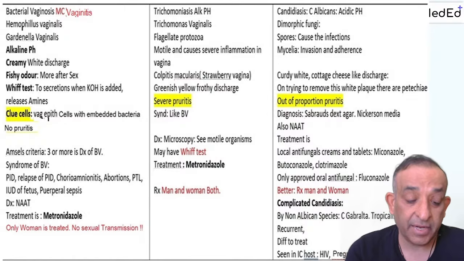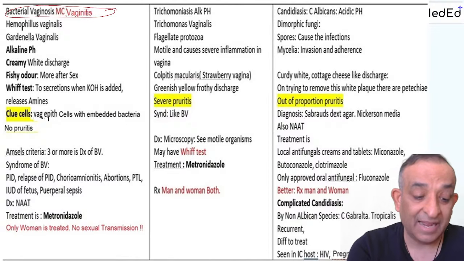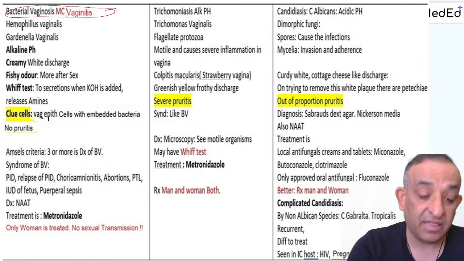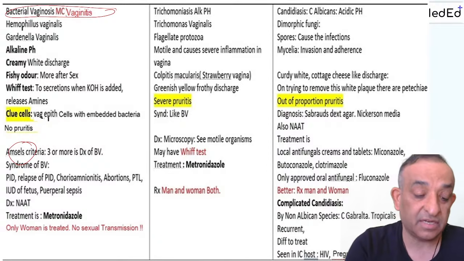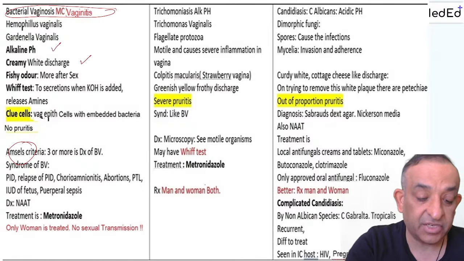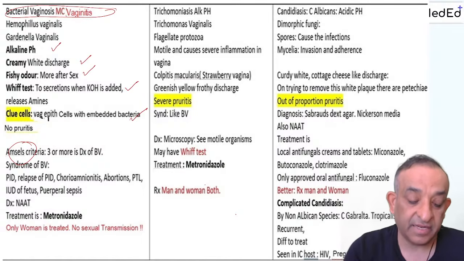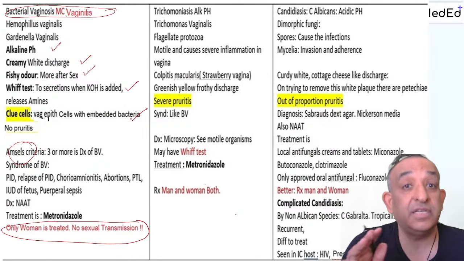I'll just quickly remind you: bacterial vaginosis is the most common vaginitis, and Gardnerella vaginalis, Haemophilus vaginalis, is the causative organism. There are 5 criteria known as the AIIMS criteria, and 3 or more out of these 5 are the diagnostic criteria. At least 3 should be there. What are the 5? Alkaline pH, creamy white discharge, fishy odor, whiff test, and the clue cells. Any 3 of these is the criteria, and only the woman needs to be treated in bacterial vaginosis. There is no change in this.